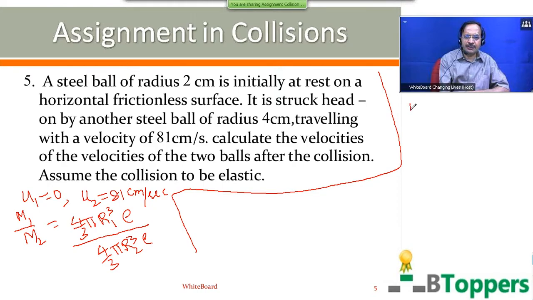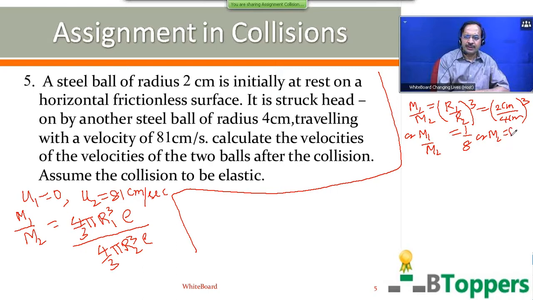So the ratio of the masses of the two balls is equal to the cube of the ratio of the radii. The radius of the first ball is 2 centimeter. The radius of the second ball is 4 centimeter. You can simplify this. You get m1 by m2 equal to 1 by 8, or m2 is 8 times m1.